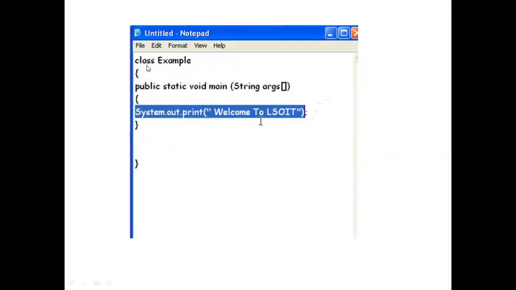So first we will declare a class. We consider the class here as example, and then we start the bracket, and then public static void main String arguments. And then whatever we want to print, System.out.print. So far you have already written program number one and program number two.